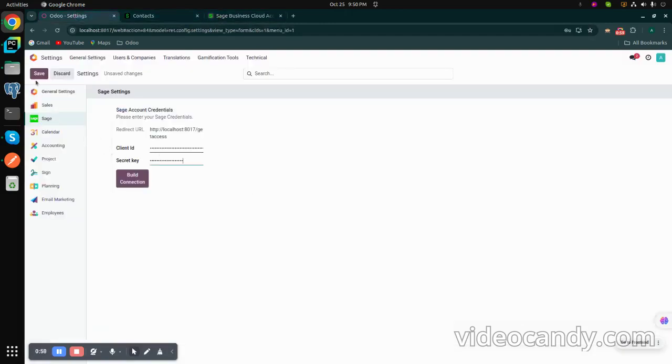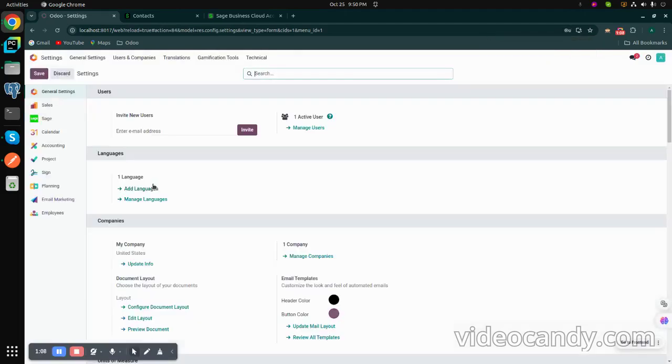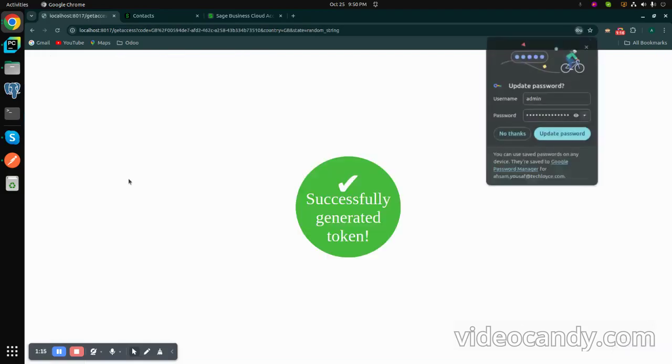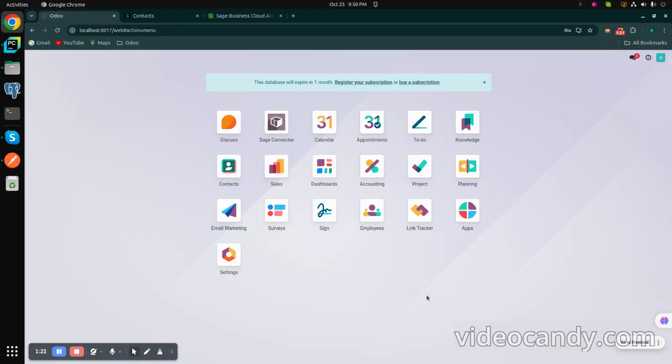and don't forget to save. Once you have saved it, click on the build connection button. After a successful connection, you get a message: successfully token generated.